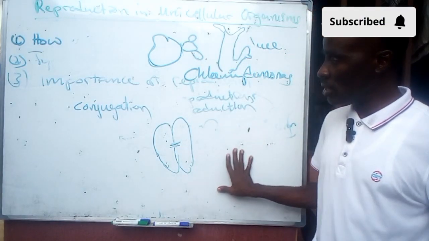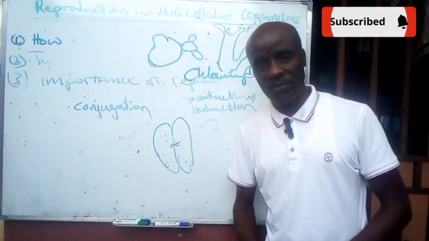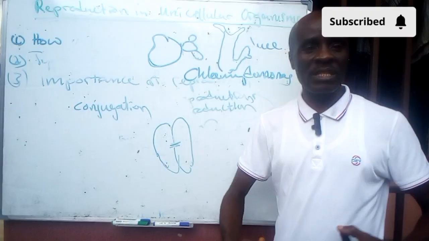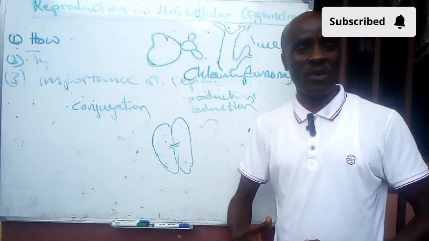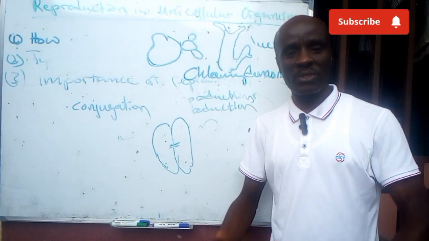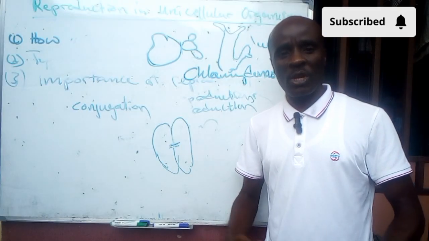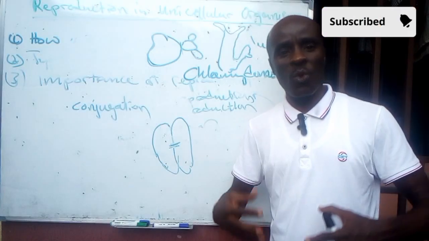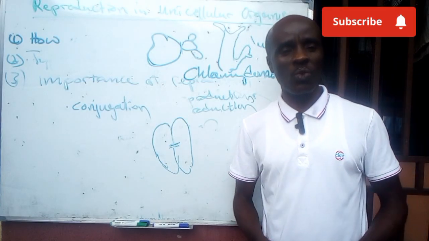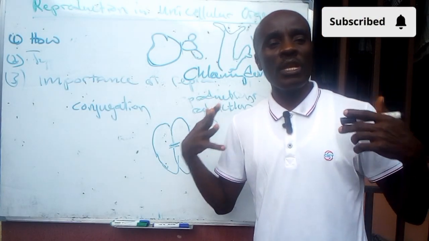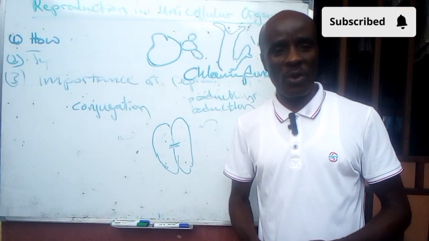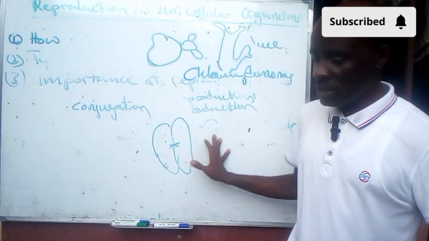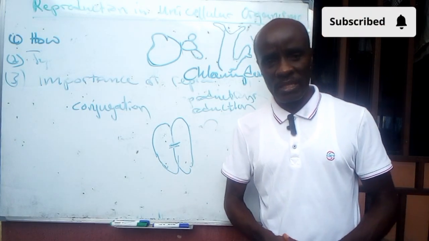Also, it helps an organism to adapt effectively, because when environmental changes take place, there tends to be genetic variation that results in those organisms becoming more adapted to that environment. Another thing it does is help organisms to increase in their population, increase the number of the organisms in the environment where they find themselves. So these are the basic things that are very important at this moment.